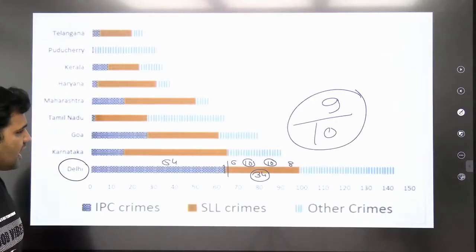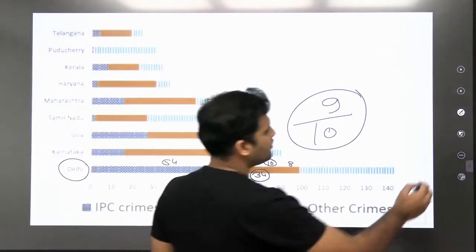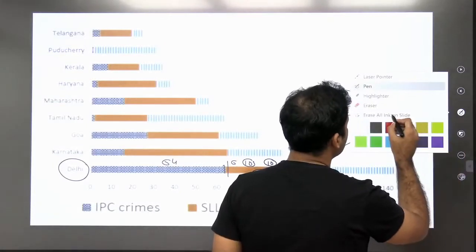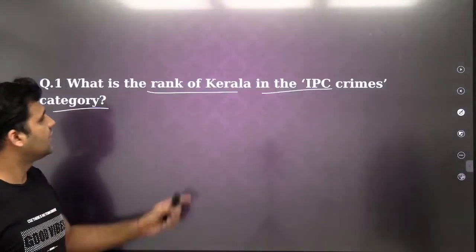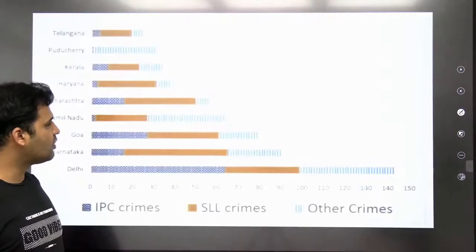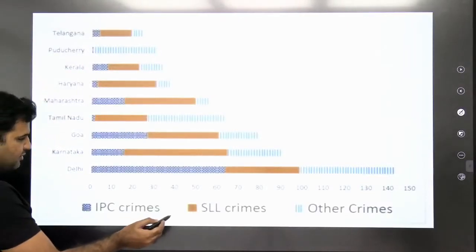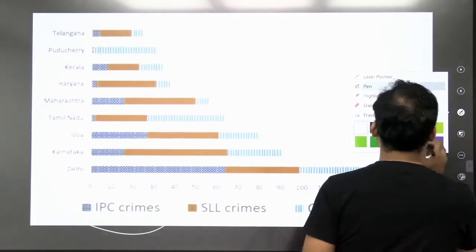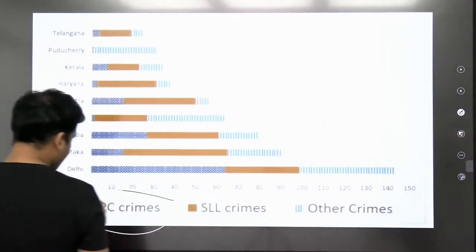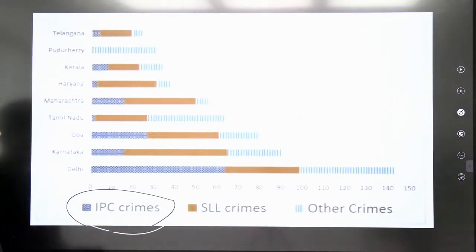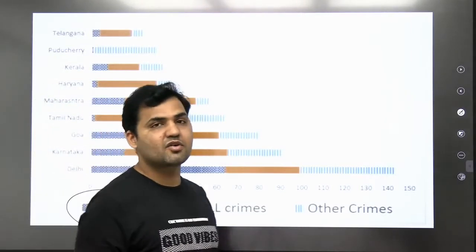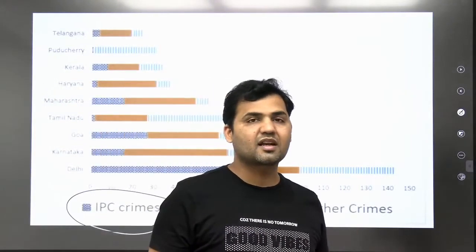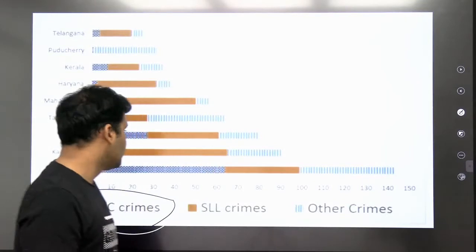Okay. Now, as for the question, what we are supposed to find out? We are supposed to find out the rank of Kerala in the IPC crimes. Okay. Now look for the IPC crime. IPC crime is mentioned by this blue color, guys, right? Now, if I have to rank, the state with the highest number of cases in IPC crime will be ranked 1, right?